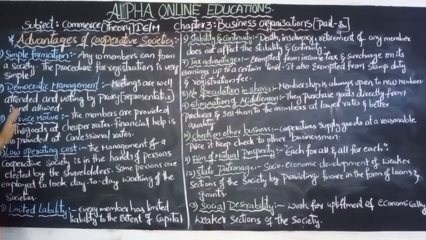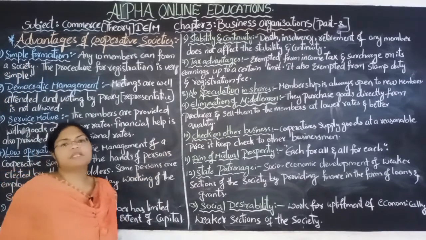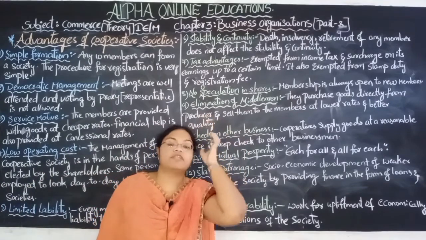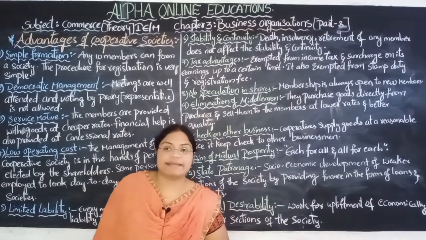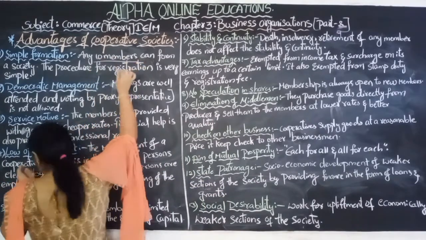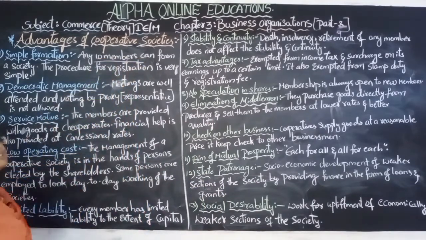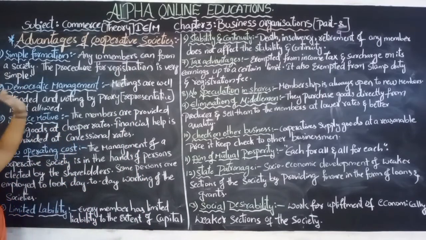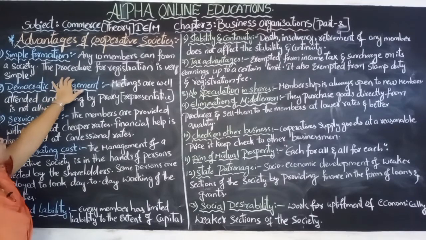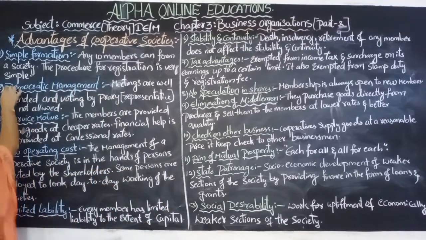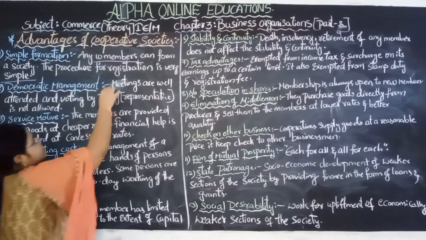The first advantage, simple formation. It is easily formed, and a minimum of 10 members are required. Ten common people are required for the formation of a cooperative society. The procedure for registration is very easy. It is a very simple procedure.